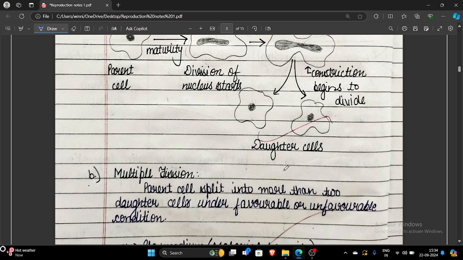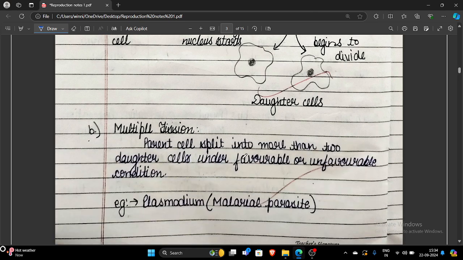What happens in case of multiple fission? In case of multiple fission, the parent cell splits itself into more than two equal parts under favorable or unfavorable condition. Binary fission occurs only under favorable condition. Multiple fission can occur under favorable as well as unfavorable condition.